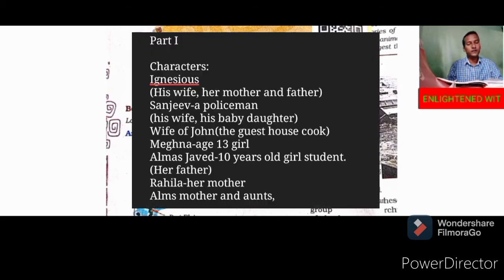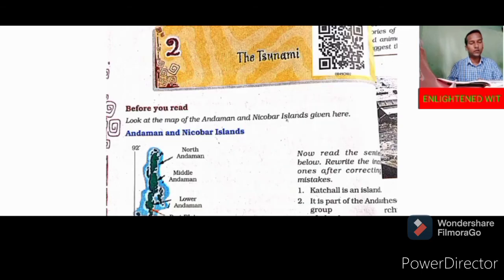There are a few characters here. One is Ignatius, and his wife's mother and father. Another is Sanjeev, a policeman, and his wife and his baby daughter. After that you will find John, the guest house cook. One more character is Meghna, a 13-year-old girl. And another is Almas Javed, who was a student.